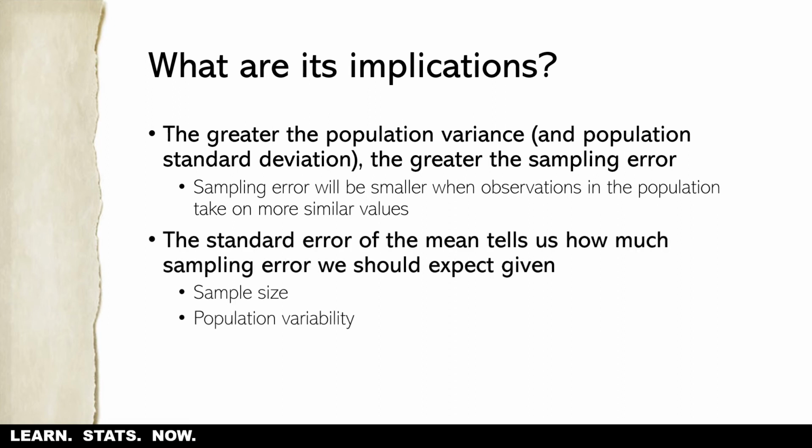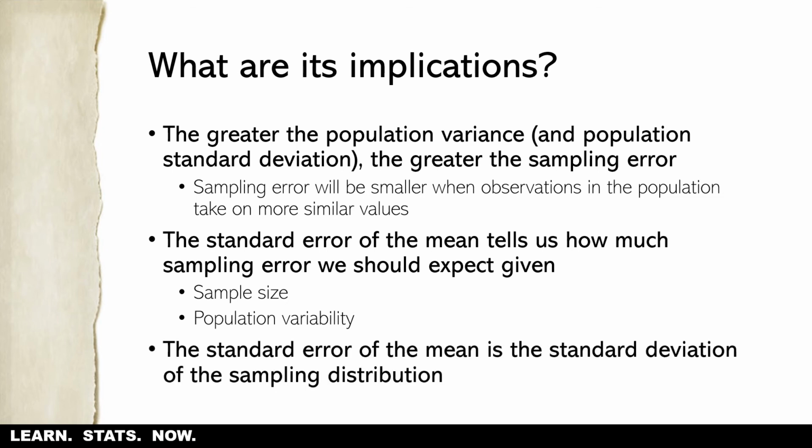So the standard error of the mean is going to tell us how much sampling error we should expect given the sample size and the population variability. And if we change either of those, we're going to get a different distribution. And you can interpret the standard error of the mean as the standard deviation of the sampling distribution of means.